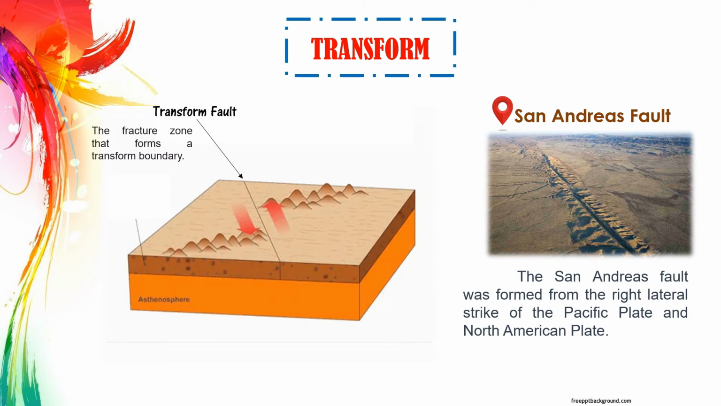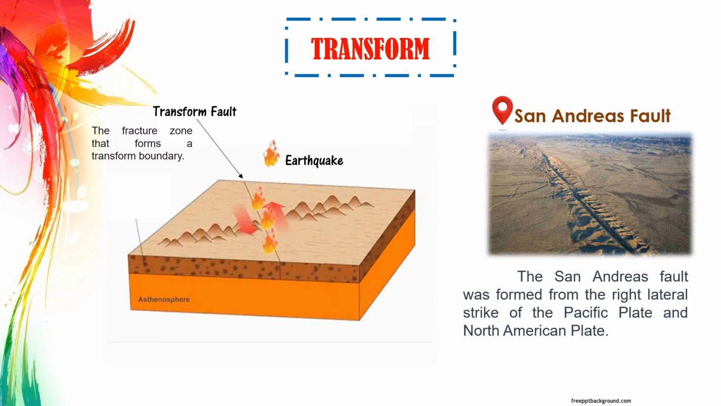Although transform boundaries are not marked by any spectacular features, nonetheless, as the plates rub against each other, huge stresses are set up that can cause portions of rocks to break, resulting in earthquakes of great intensities and magnitudes.